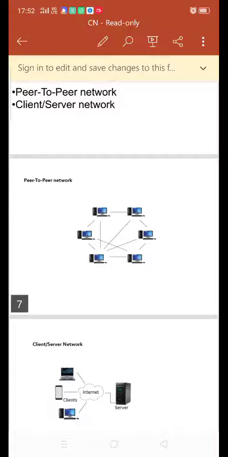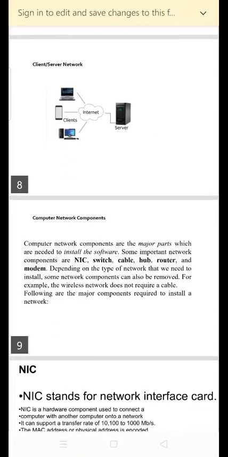Next is the client-server network. Client-server network is a network model designed for end users, called clients, to access resources such as songs, files, videos, etc. The central computer is known as the server, while all the computers in the network are the clients.